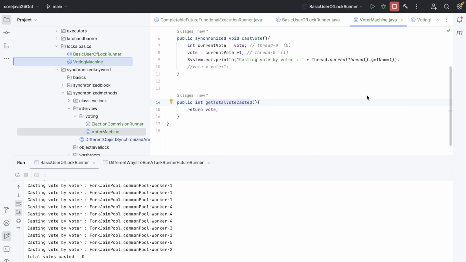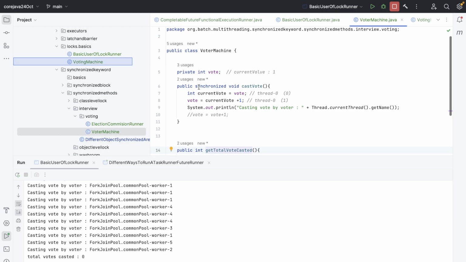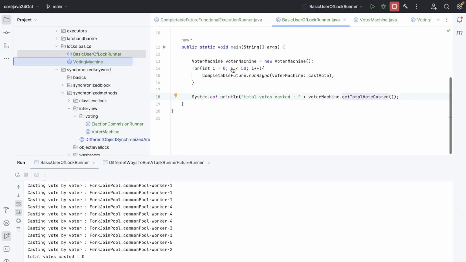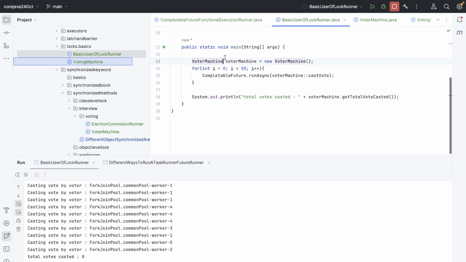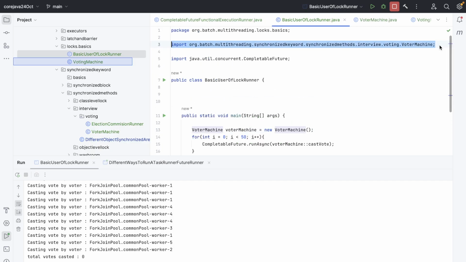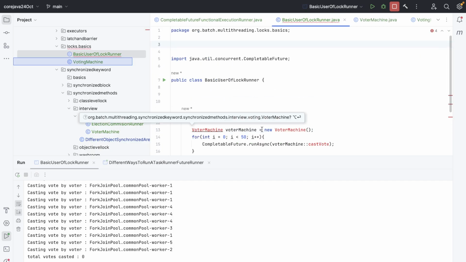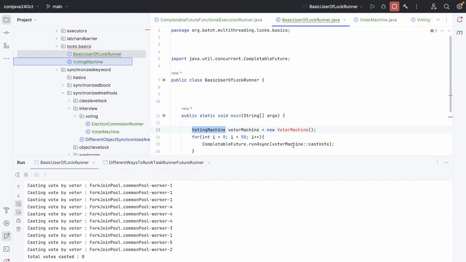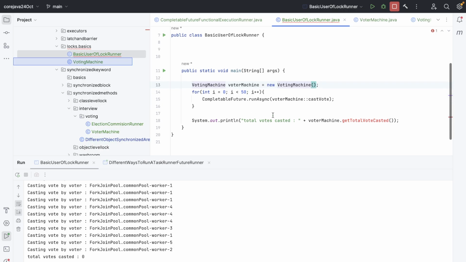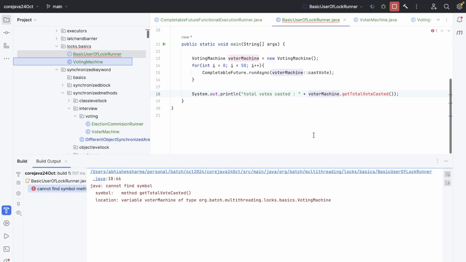All right, so why get vote, okay, my bad. Okay, voting machine, which voting machine are we using? We are using multi-threading synchronized. Okay, no, we don't want to use this voting machine. All right, let's remove this. And okay, we need the voting machine. Cool. All right, voting machine, and then voting machine, and then run it again.